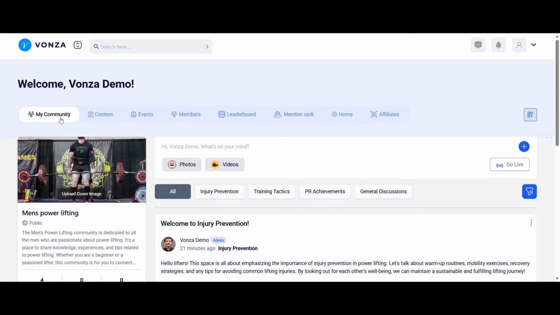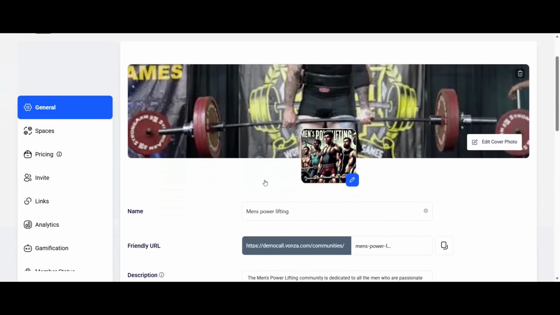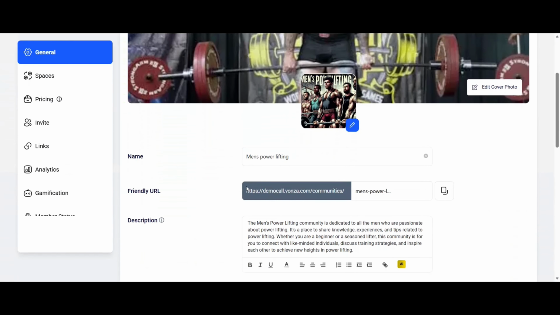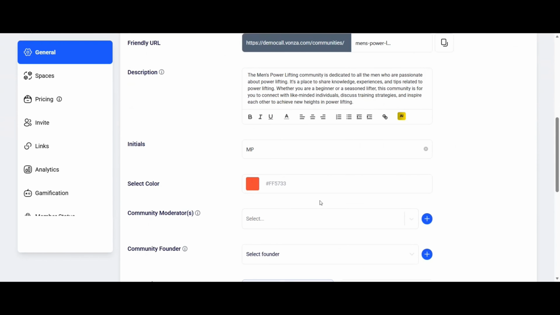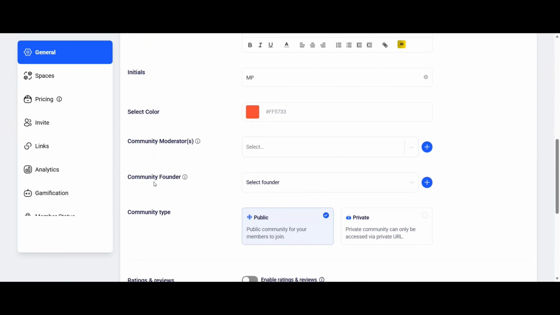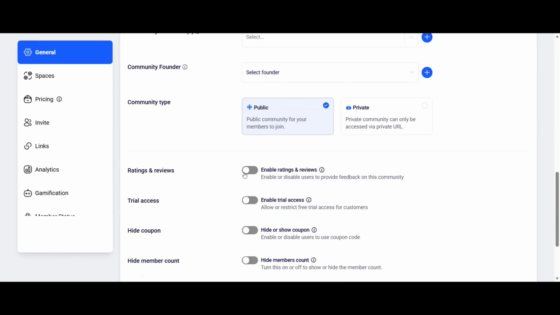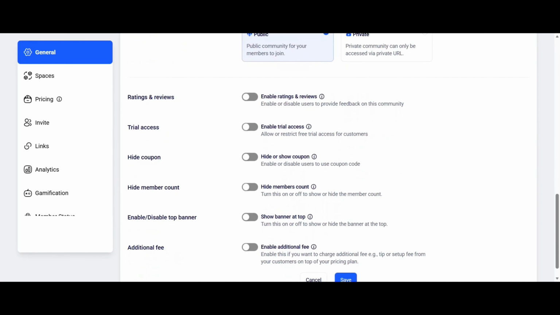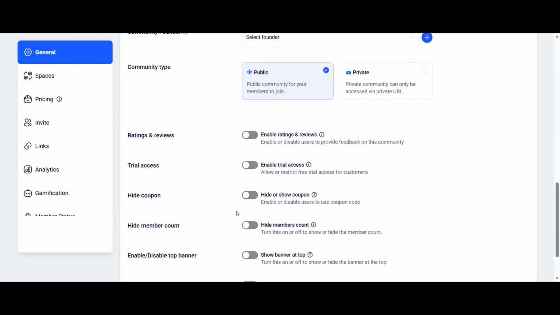Come over here, once we go into the community, just tap settings right here. We can see all of our general settings, like our name, our URL, our description, the select color, community moderators if we wanted to add any, the founder, community type if we want to make it public or private. We can enable reviews, enable trial access, hide the coupons, hide the member count, enable or disable the top banner, and then if we want to, enable any additional fees.